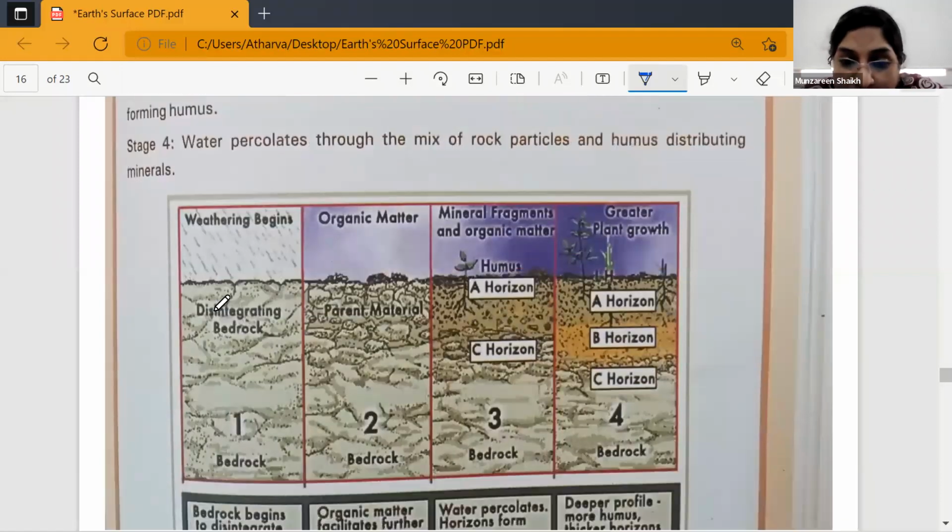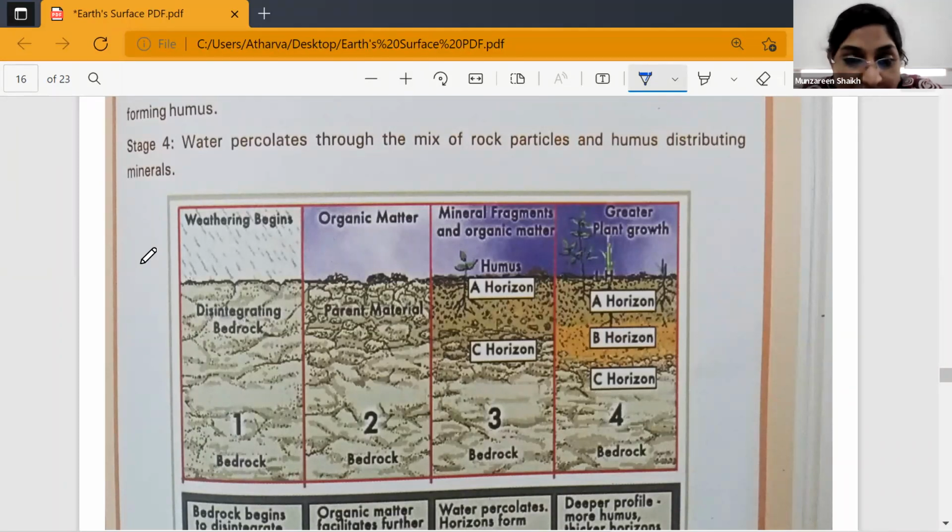In the third stage, what is happening? See, in the second stage, the organic matter is getting mixed up with the rock. And in the third stage, water is involved. Water plays a very important role here. Because of water, the water percolates inside the rock, and therefore it forms 2 different layers.